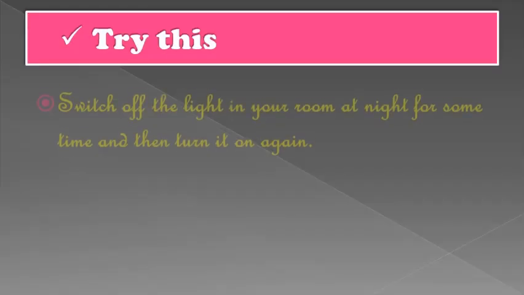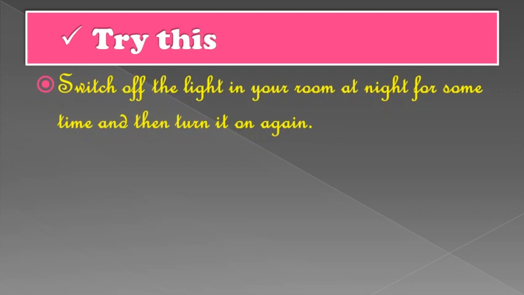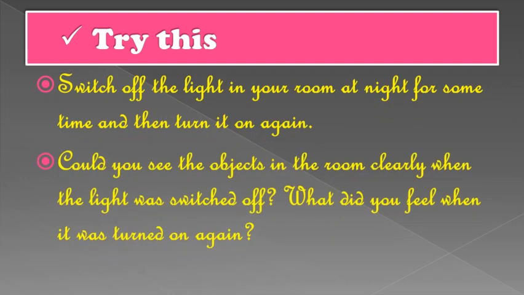So here we have to try one activity, that is switch off the light in your room at night for some time and then turn it on again. Could you see the objects in the room clearly when the light was switched off? Obviously not. So what did you feel when it was turned on again? From this activity, students, you can notice that there is some connection between the sense of vision and light.